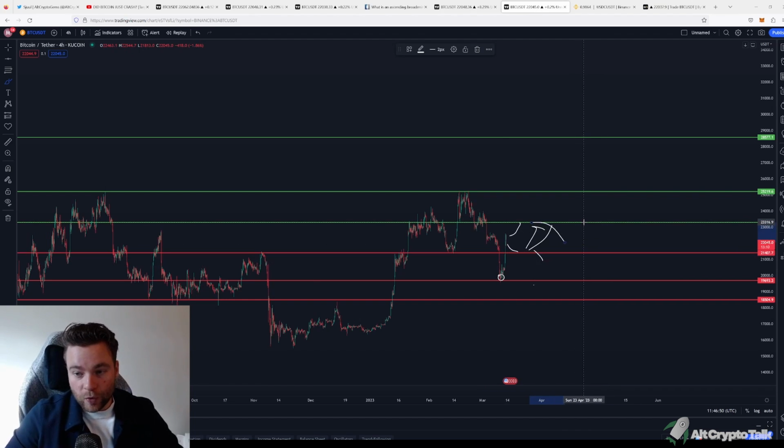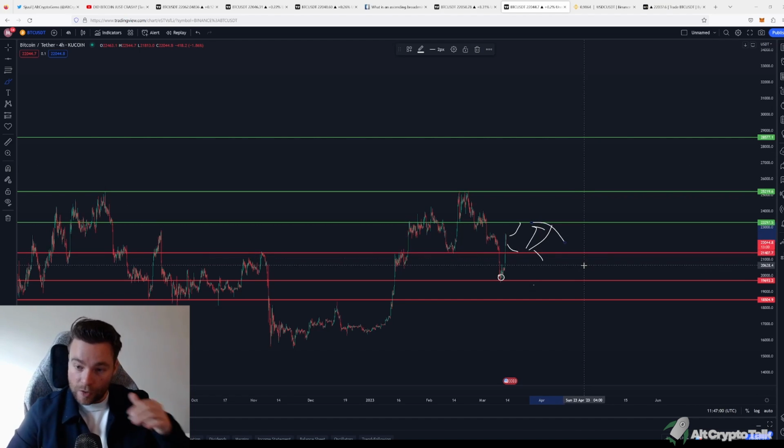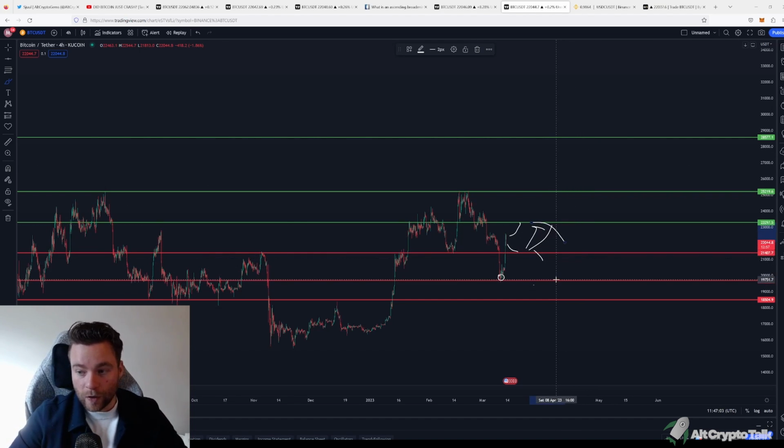Now, if we do break through the 23K, then the next one would be the 25.2K mark. And if we pump through that, then 28K, 28.6 will be my target. But if we fail to go up and we actually go down, then it's crucial we hold the 19.7K again. But it's all depending on the market right now. Like I said, the market is shaky, USDC stories are happening. So my advice would be very careful with trading right now.